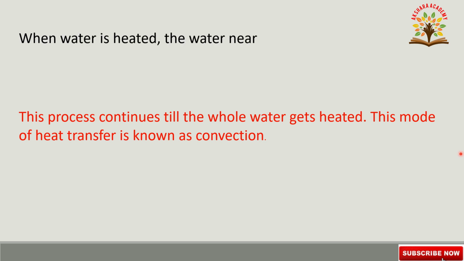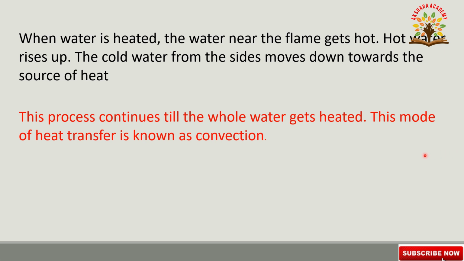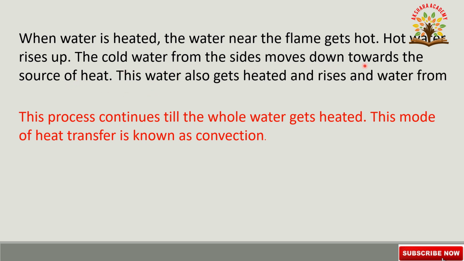When water is heated, the water near the flame gets hot. Hot water rises upwards. The cold water from the sides moves downward. Hot air rises upwards. Similarly, hot water rises upwards. So the cold water from the sides moves down towards the source of heat. This water also gets heated and rises, and water from the sides moves down. This process continues till the whole water gets heated. This mode of transfer is known as convection.